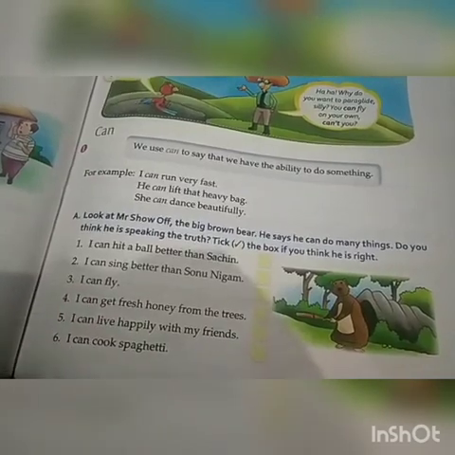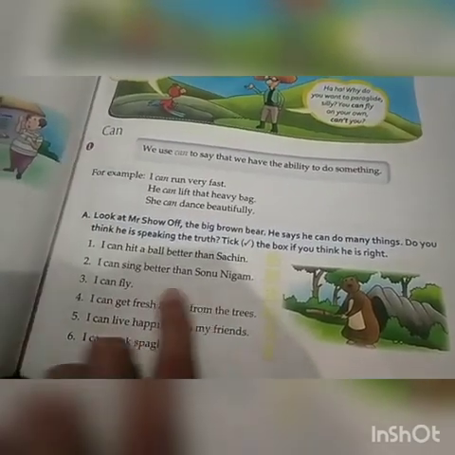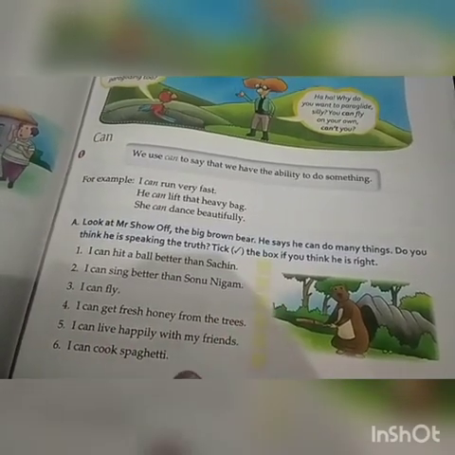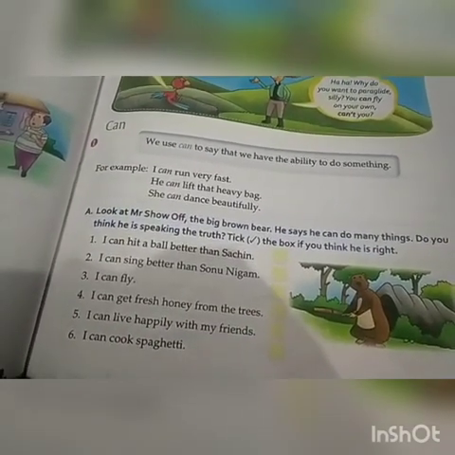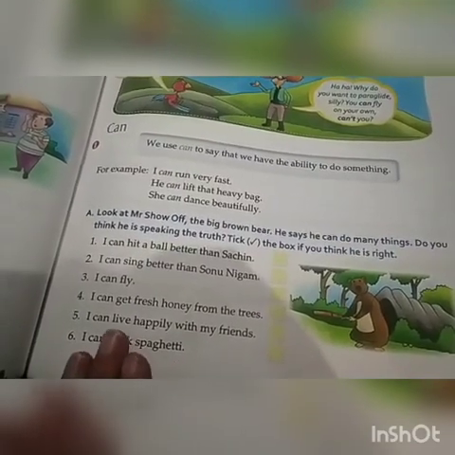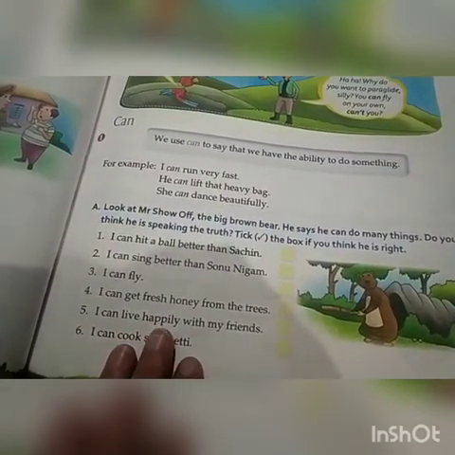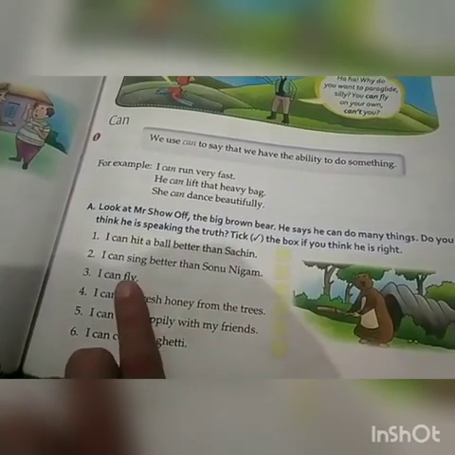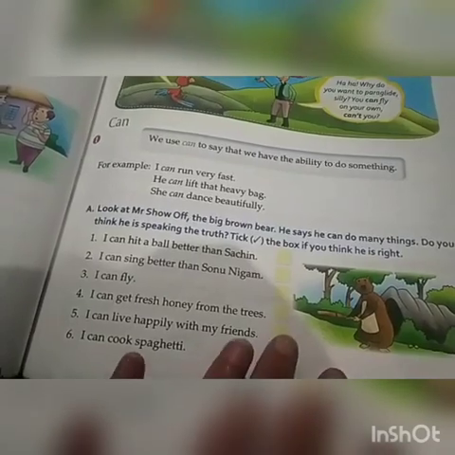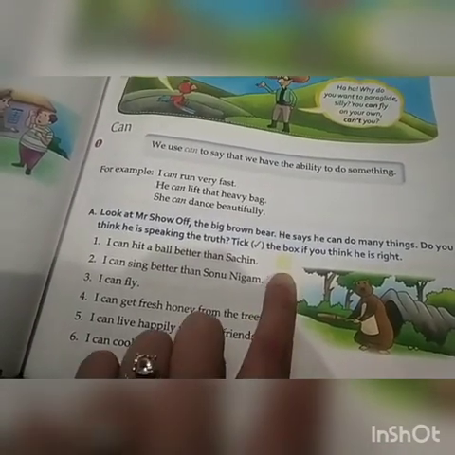If he can do a thing what he's saying, we will take that sentence, and if he's lying, we will leave that sentence. So the first one is, I can hit a ball better than Sachin. So this is not possible. A bear cannot hit a ball better than Sachin Tendulkar. So we will leave this. I can sing better than Sonu Nigam. This is also not true. A bear cannot sing better than Sonu Nigam. So we'll also leave this one.